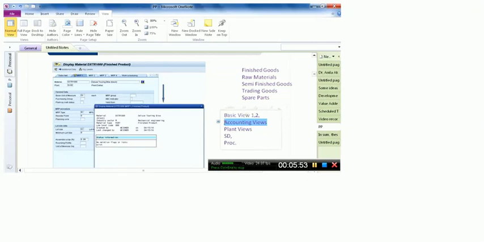It means the original view is already maintained. We are not going to create a new view of that particular material, but we are just going to change that particular material. For this, we usually use the T code MM02, which is the changing of the material.